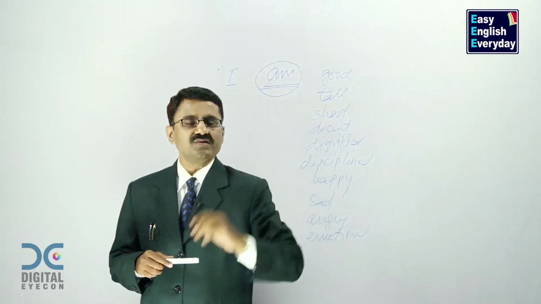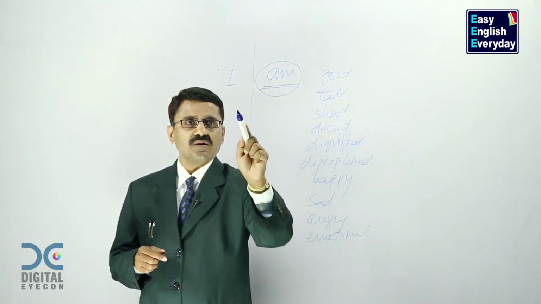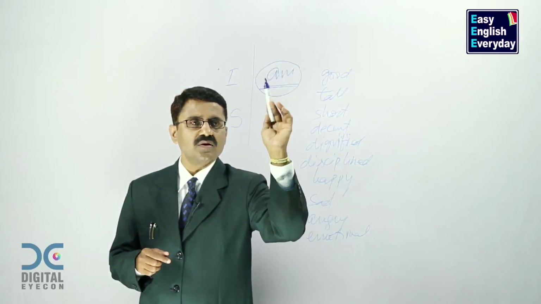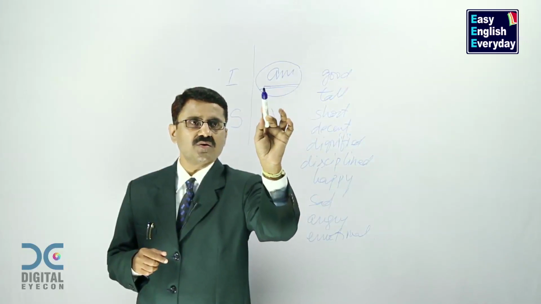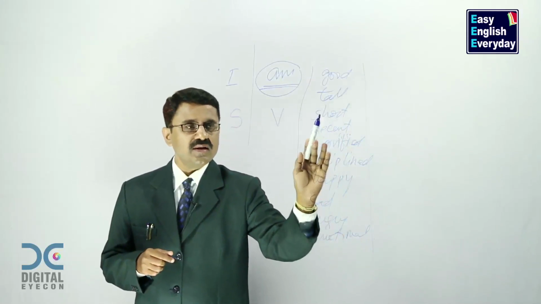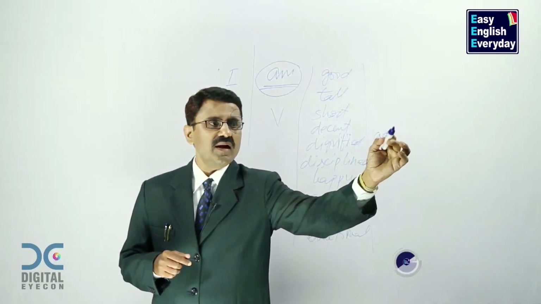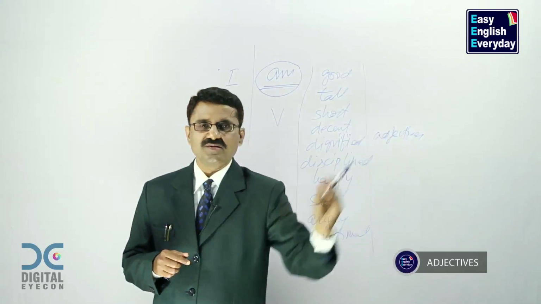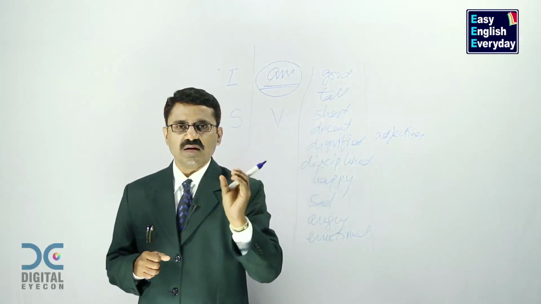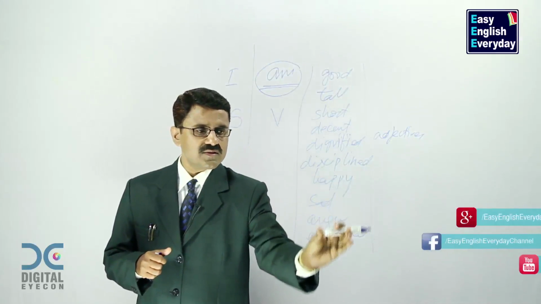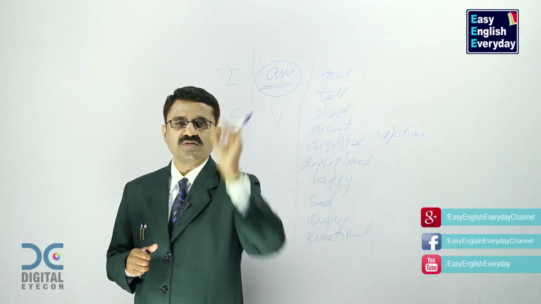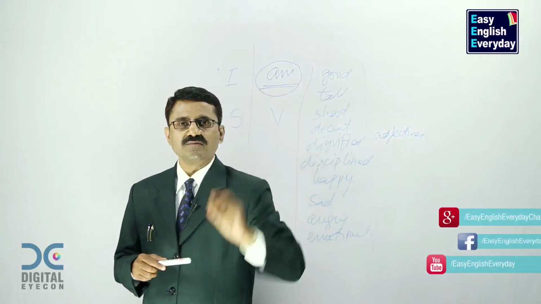Now there are 3 parts in this sentence. This is called subject. This is called verb, or call it simply a technical word in English language called am. And all these are some other words. And in grammar, they are called adjectives. Adjectives are the words which are used to describe a living thing or a non-living thing. So these are all adjectives. We are using them to describe this person called I by using this verb am.